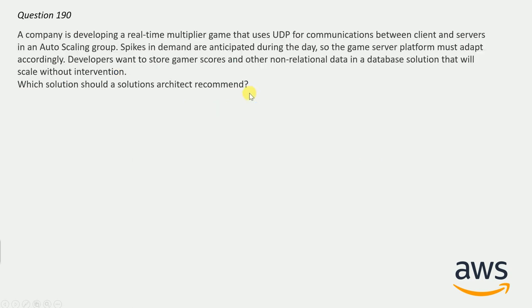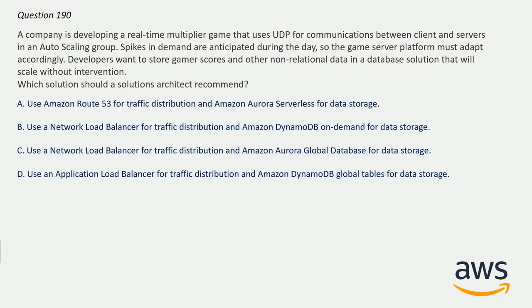And now question number 190. A company is developing a real-time multiplayer game that uses UDP for communication between client and servers in an auto-scaling group. Spikes in demand are anticipated during the day, so the game server platform must adapt accordingly. Developer want to store gamer score and other non-relational data in a database solution that will scale without intervention. Which solution should a solution architect recommend? And here are the options. And the correct option here will be, take your time to guess the answer. And correct option here will be option B.